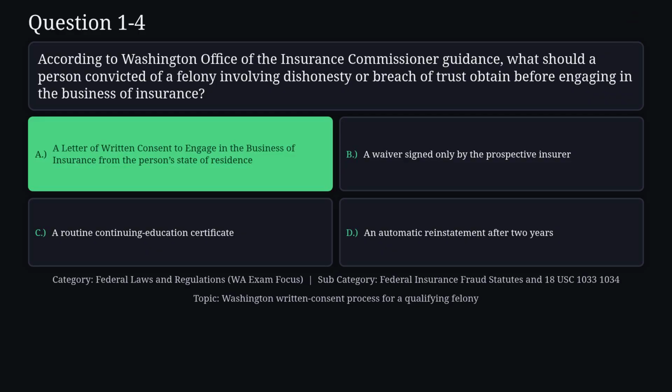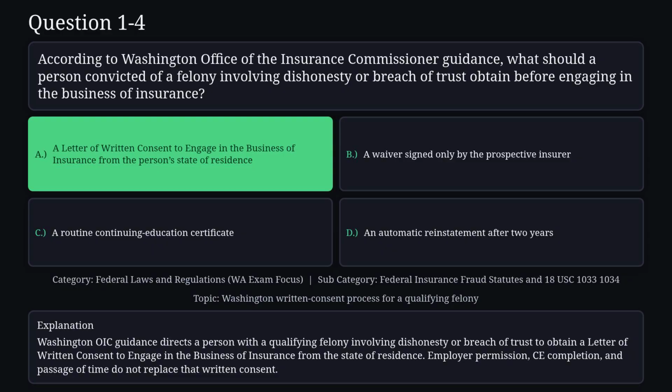The correct answer is A. Washington OIC guidance directs a person with a qualifying felony involving dishonesty or breach of trust to obtain a letter of written consent to engage in the business of insurance from the state of residence. Employer permission, CE completion, and passage of time do not replace that written consent.